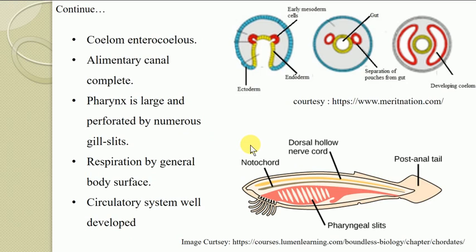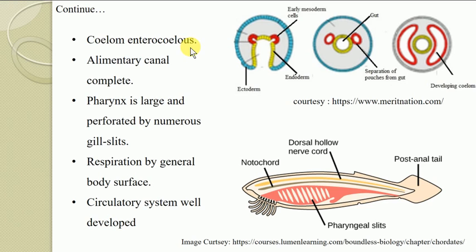Now obviously these chordates are enterocoelous. The coelom is reduced in the pharyngeal region by the development of atria. Enterocoelous coelom, in the sense here the coelom originates from the early separation of a few cells belonging to the mesoderm, which form a pouch. This pouch gets separated, and then that pouch is responsible for forming a body cavity, so called a coelom. Such a development of the coelom we call enterocoelic, and the coelom is referred to as enterocoelous.